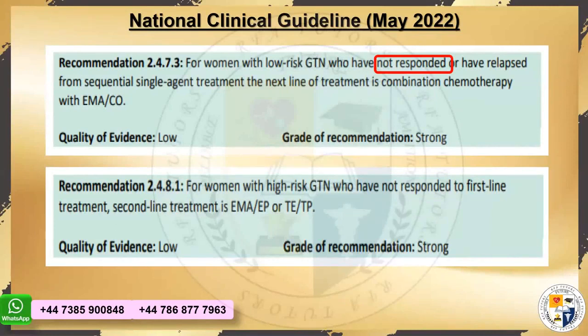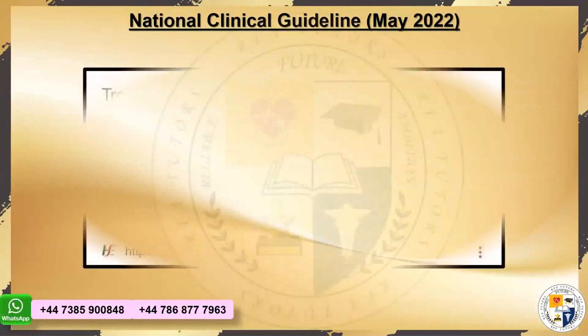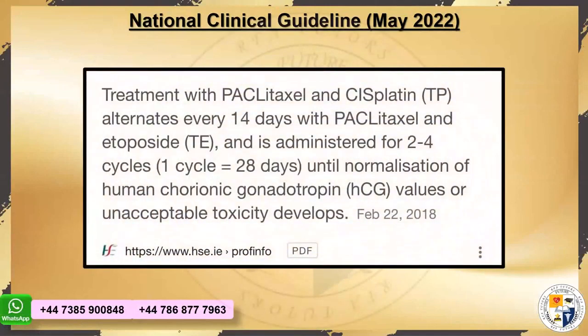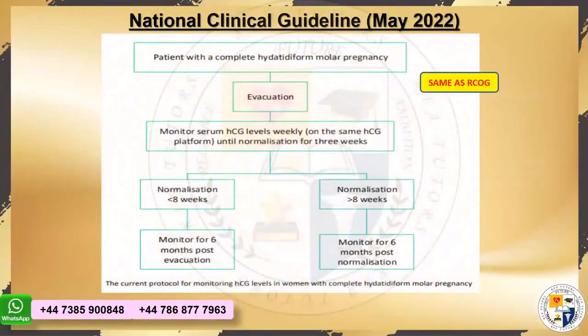Now, any patient who is not low risk, who has high-risk gestational trophoblastic neoplasia from the very start, with a score of 7 or more, the first-line treatment we know is EMA-CO. The next is going to be etoposide added, right? So we don't have a single agent, of course. We are going to use another second-line combination chemotherapy. Why? Because in high-risk patients, 7 or more FIGO, we don't go with the single agent. So here we use paclitaxel and etoposide instead of EMA-CO as a second-line agent, please remember.